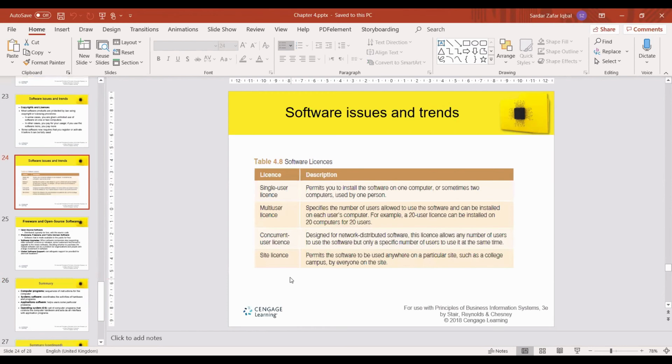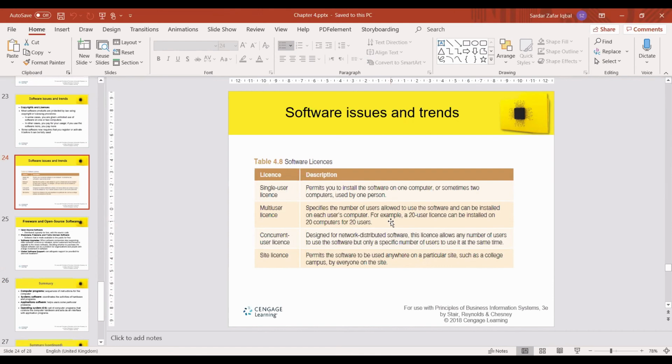Okay, these are the different types of licenses we have: single user, multi-user, concurrent user, and site license. Single user permits you to install software on one computer, or sometimes two computers, used by one person. Multi-user, as its name means, many users can use this. It specifies the number of users allowed to use the software, and it can be installed on each user's computer. For example, a 20 user license can be installed on 20 computers for 20 users.